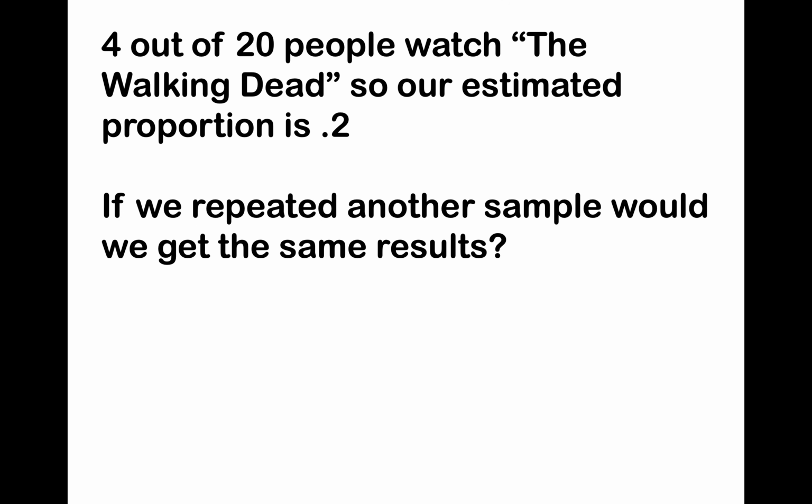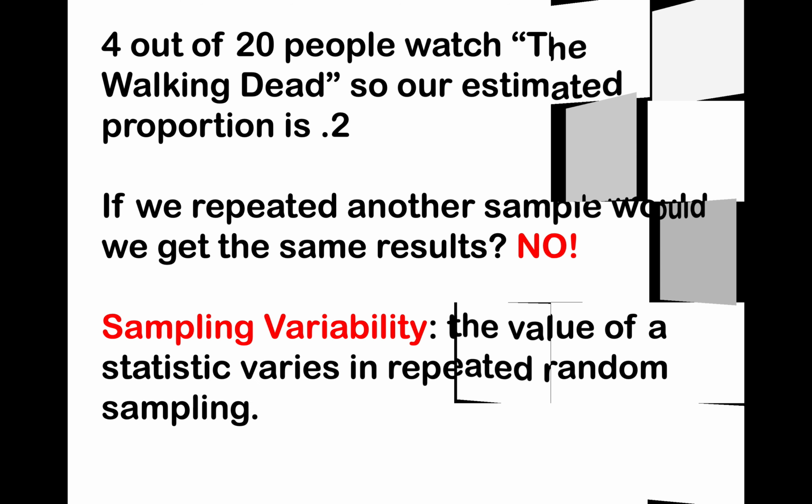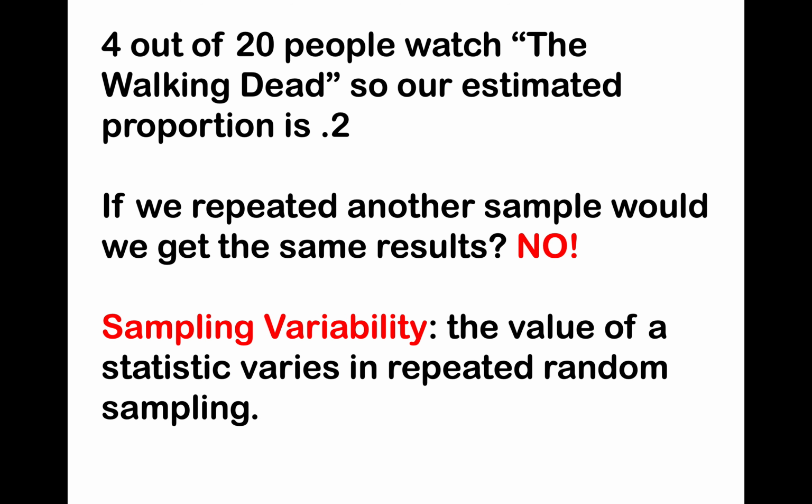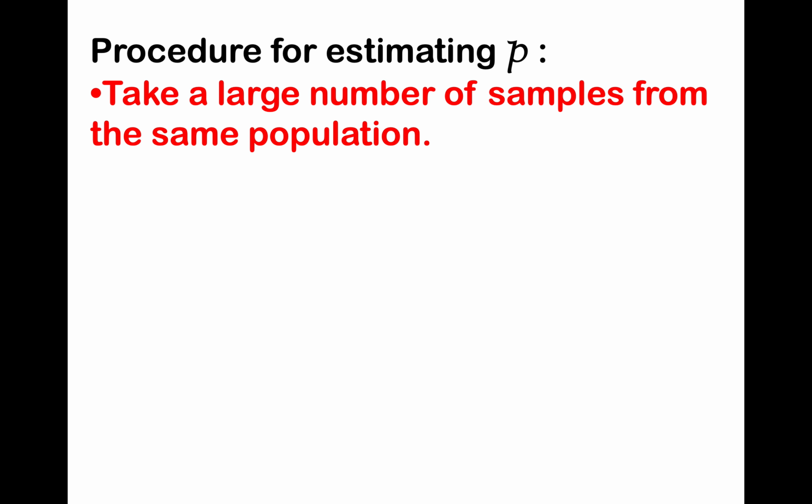If we repeated another sample, would we get the same results? Well, of course not. We would expect not to get the same results. That's called sampling variability. The value of a statistic varies in repeated random sampling. So the procedure for estimating p, this is what you do. If you are trying to estimate the true population parameter for proportions, then you take a large number of samples from the same population.